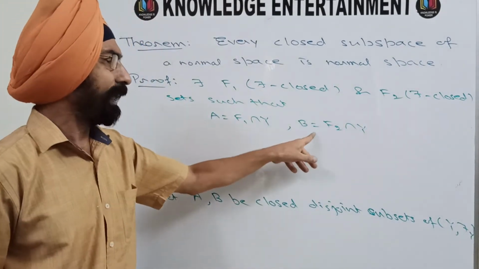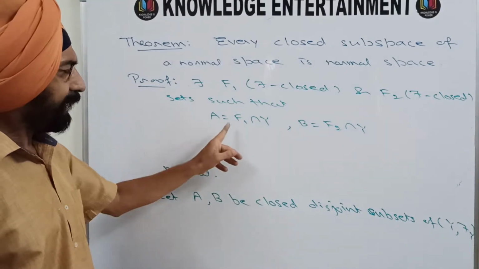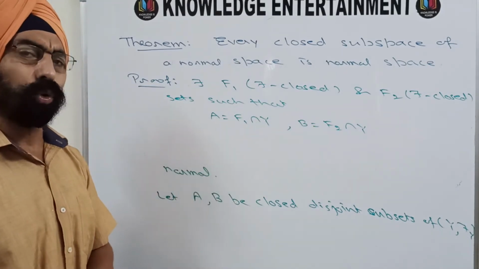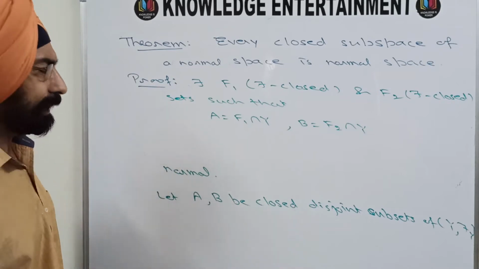Now what are F1 and F2? F1 and F2 are disjoint closed subsets of X.